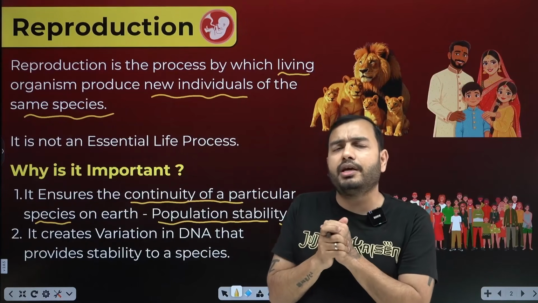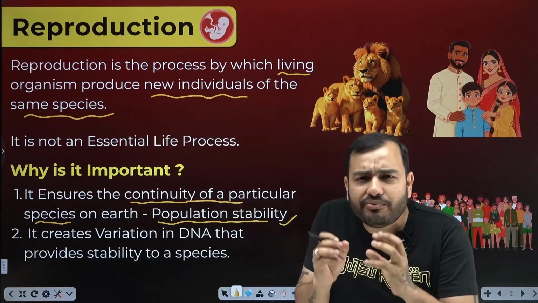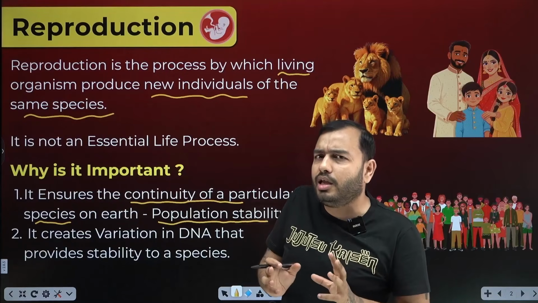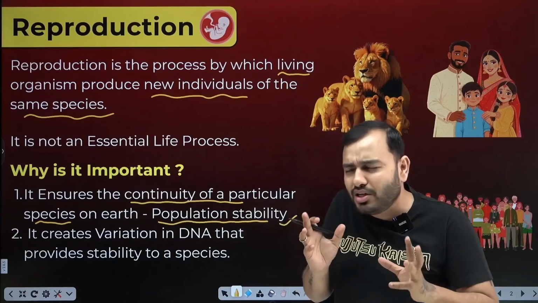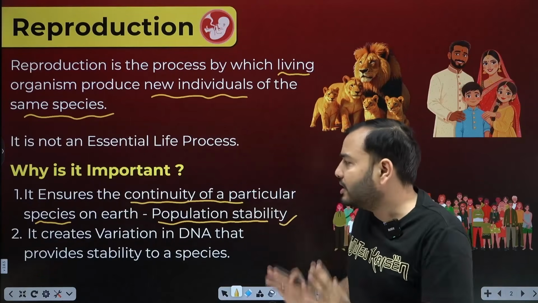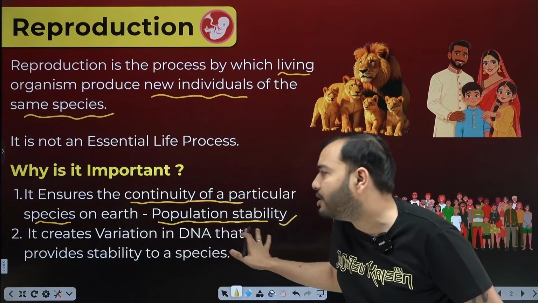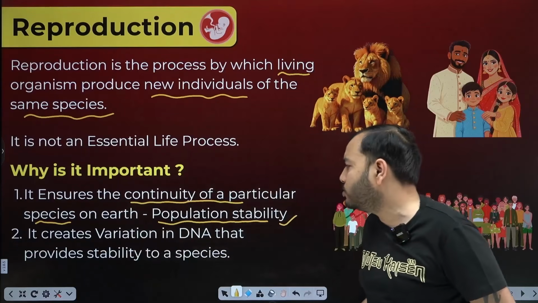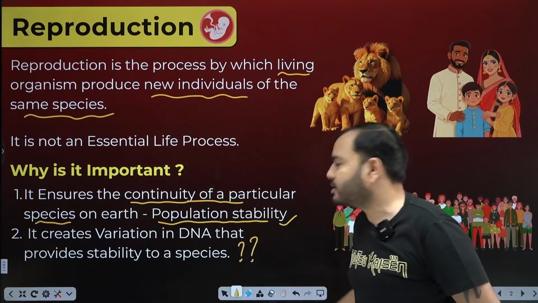There is another importance of reproduction: there is a variation in the DNA which helps in the stability of the species. Now, this variation in DNA, we are going to study further, creates variation that provides stability to a species. What is this? Come on, let's understand further.